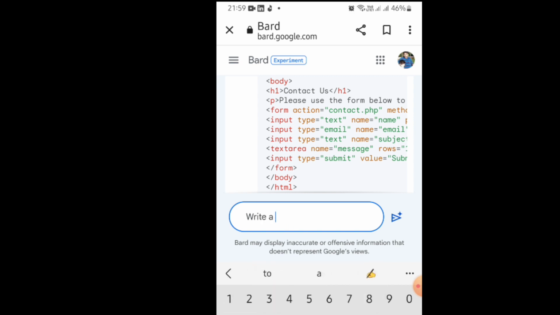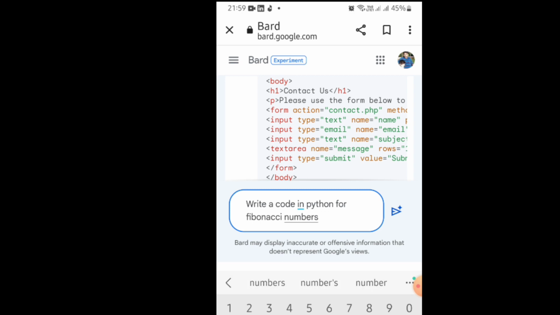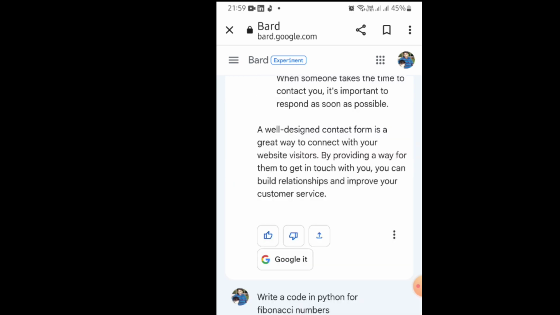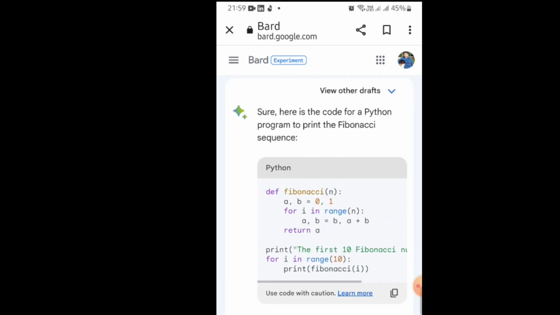Now I say, write a code in Python for, you can say, Fibonacci number. So it will generate a code of Fibonacci number in Python. If you ask for code in C++ for Fibonacci number, it will generate code in C++. And if you ask the bot to write a code for Fibonacci number in Java language, it will create the same code in Java language.